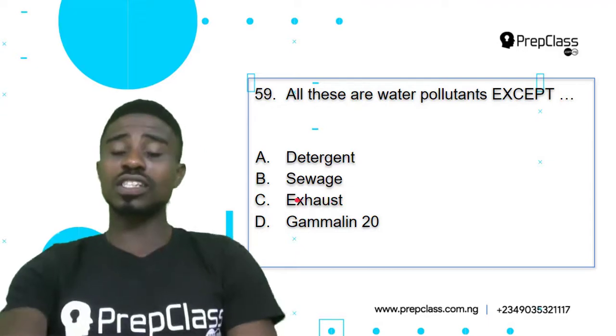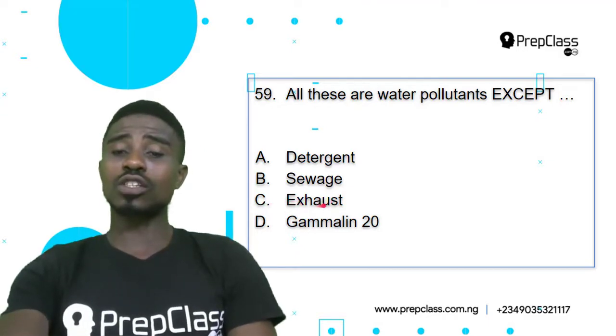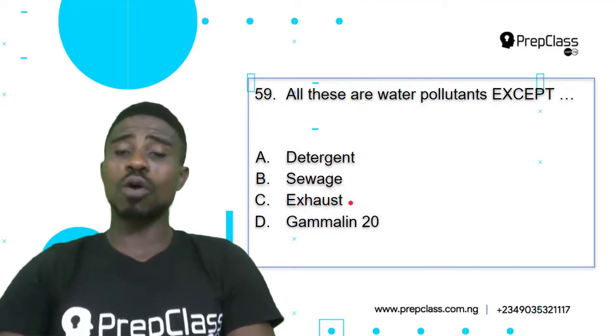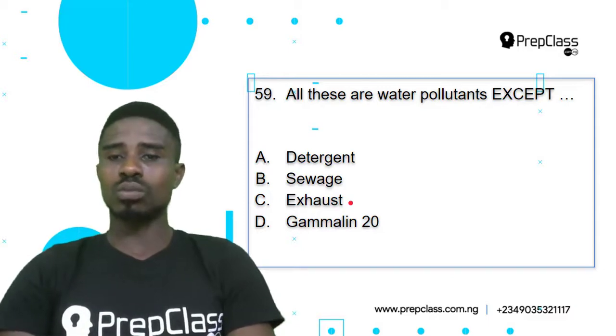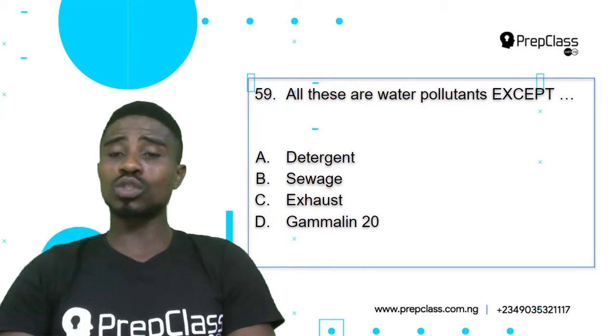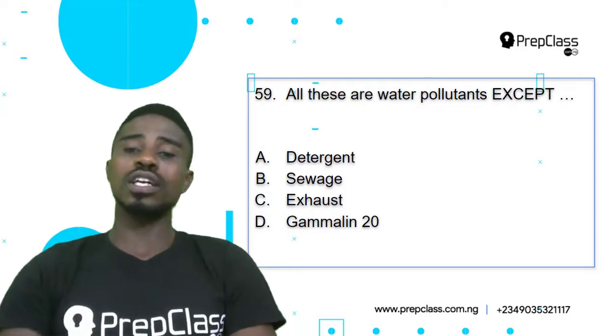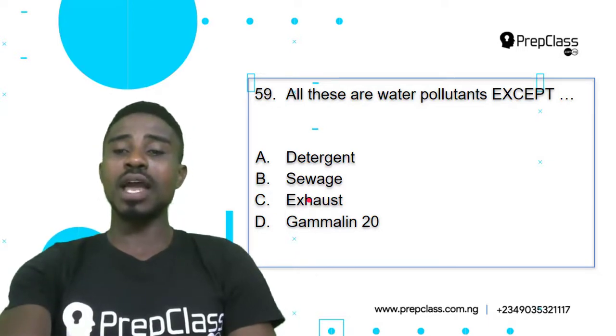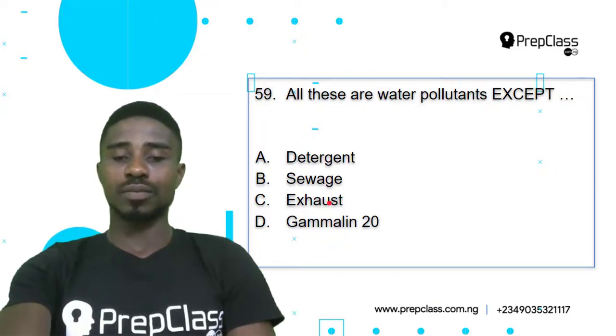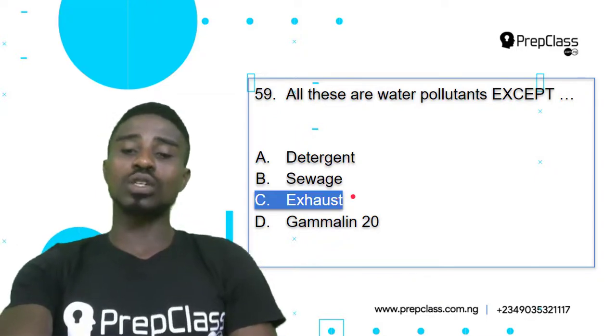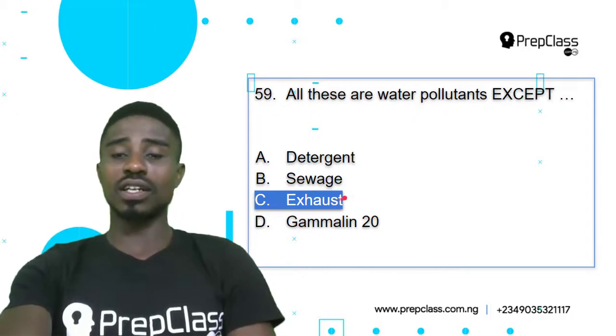But the exhaust is air related, because the exhaust basically means what comes out from our car pipes. So the exhaust, what comes out, we know it's a smoky substance which contains carbon particles and other substances. So it is basically an air pollutant, not a water pollutant. So question 59, option C, exhaust, is our correct answer. Let's look at the next question.